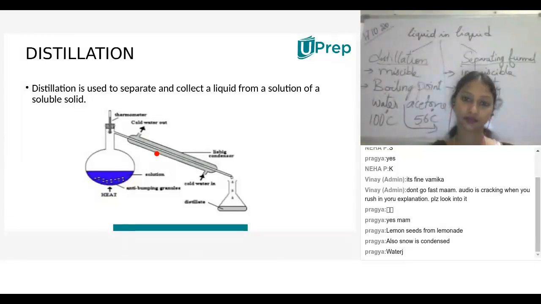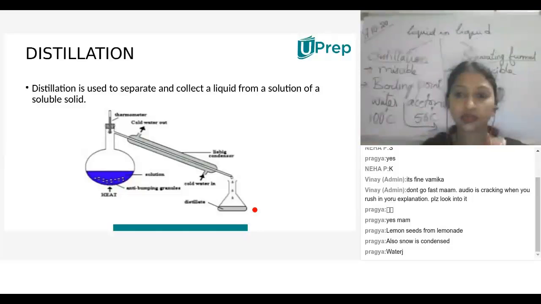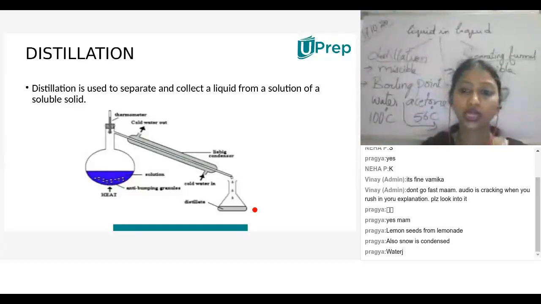Do you have any doubts regarding this distillation process? Now I want to ask: in the figure there is something given as distillate. What does it mean? The output. Distillate means the separated sample. The sample which evolved out is known as distillate.